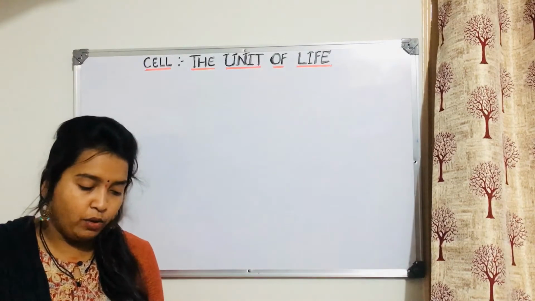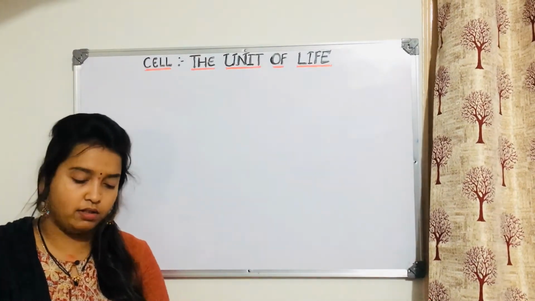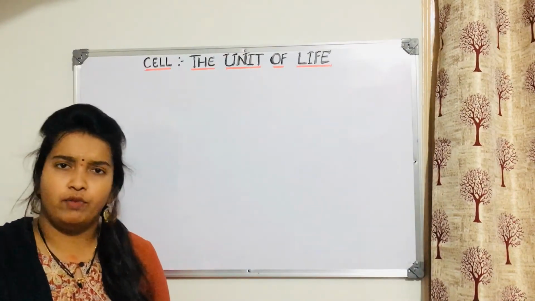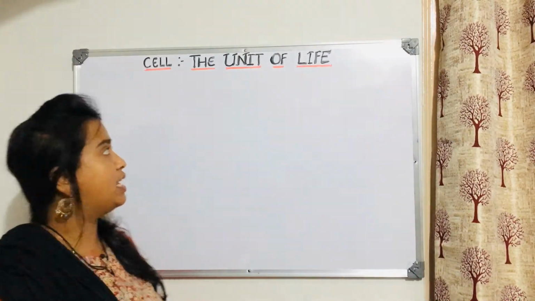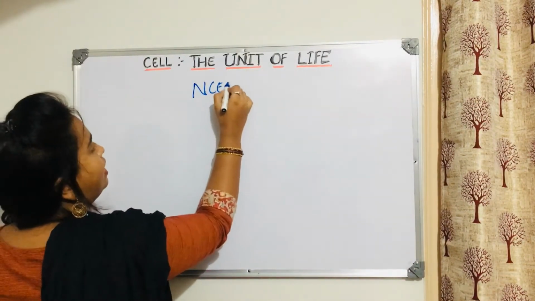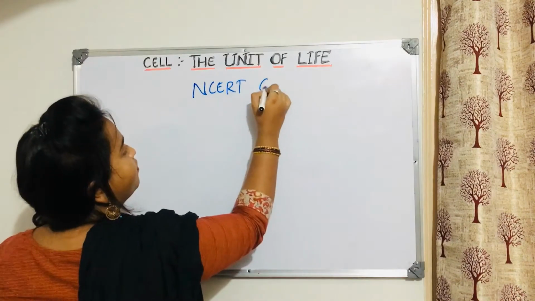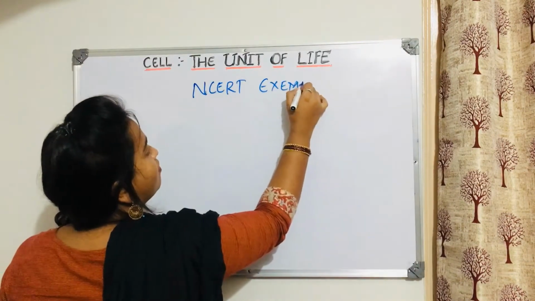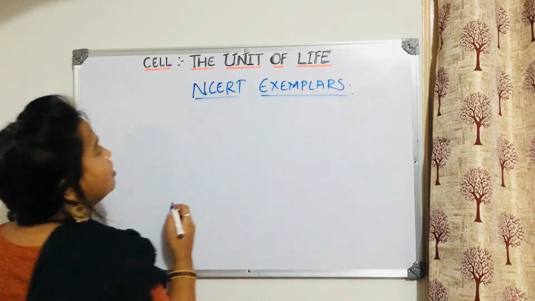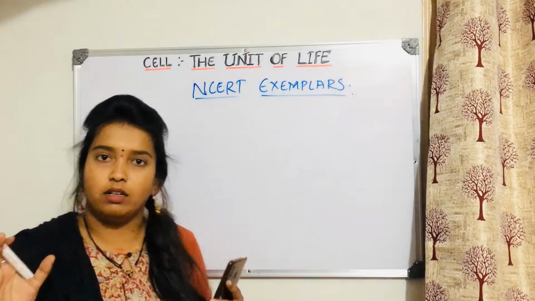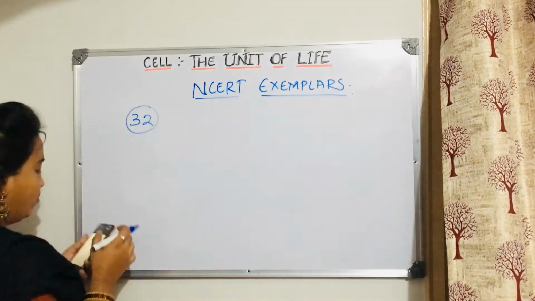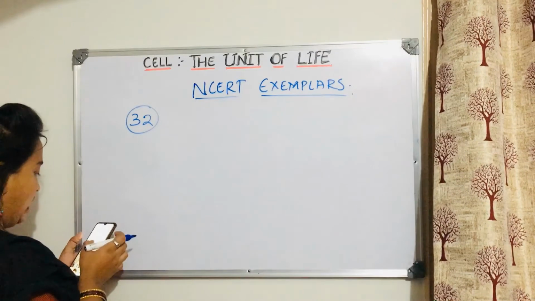What we will be doing is NCERT exemplars, because the probability of questions from these will be higher. So we'll do some questions based on the NCERT exemplars. We had stopped at the 31st question, so we'll see question number 32 now. Question number 32 is like this: